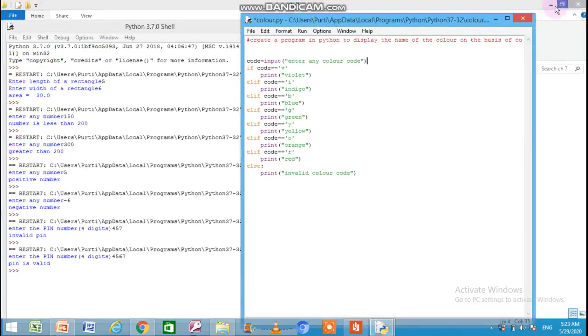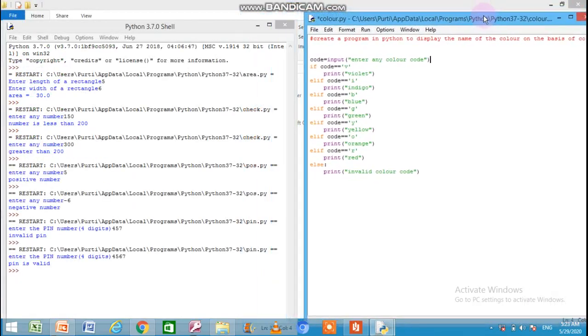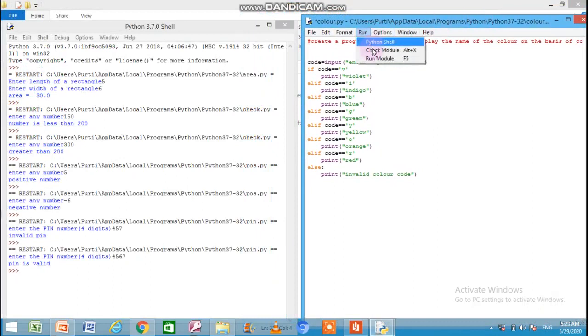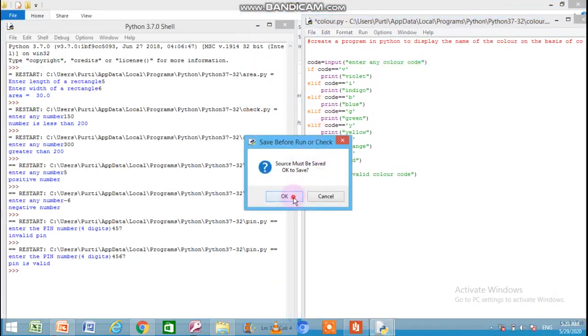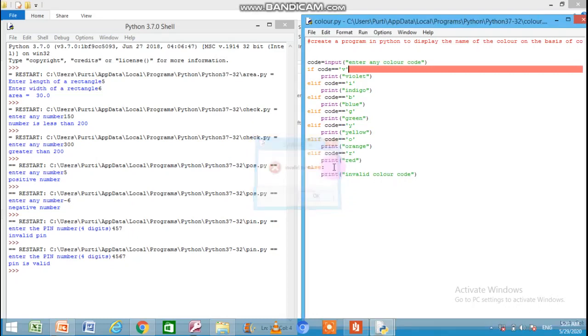Let us run this program. Come to run module. Sorry, one thing, I left out the colon symbol everywhere. So let me first correct the program.